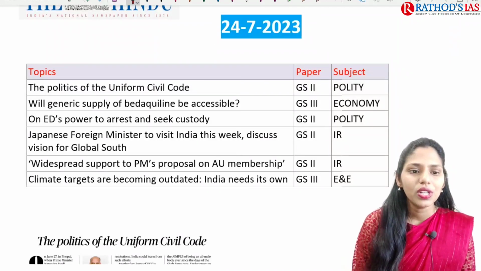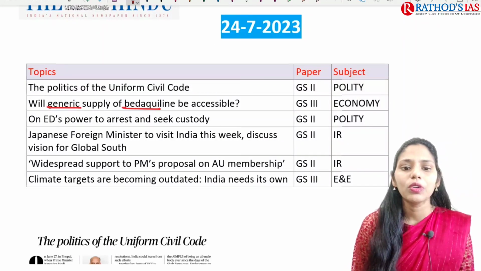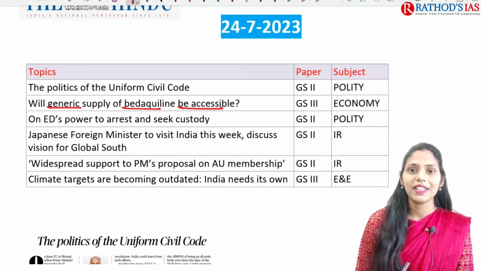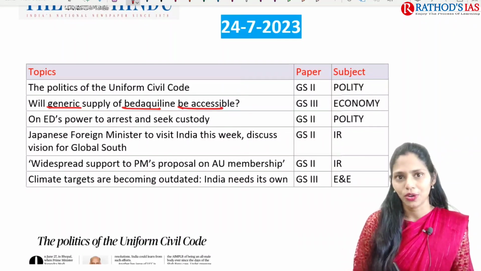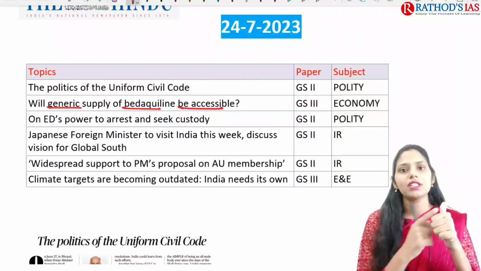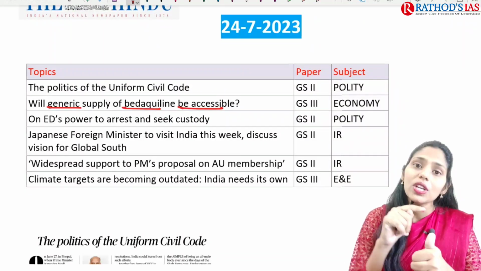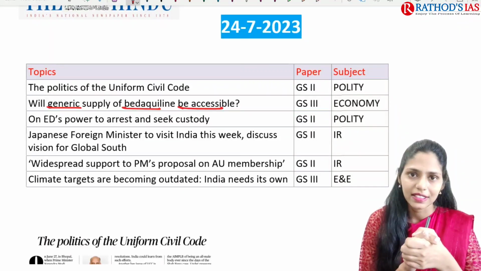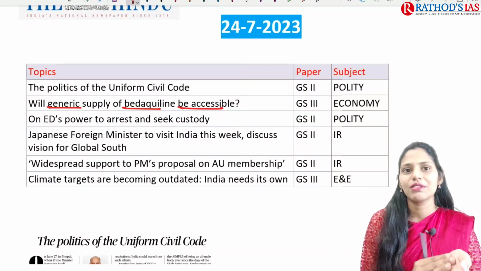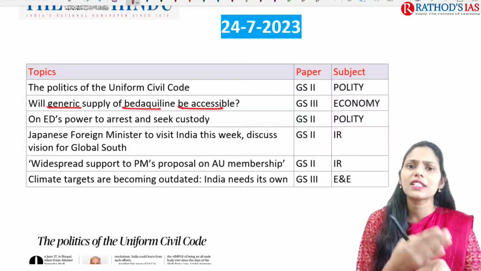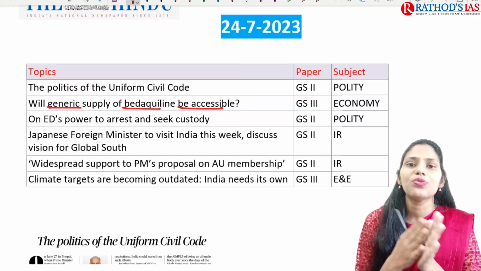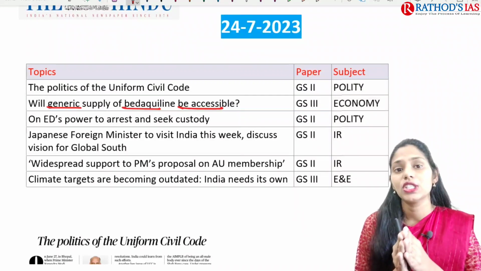And the next one is: will the generic supply of bedaquiline be accessible or not? Actually this topic is important from two subjects' point of view. The first one is science and technology. In science and technology you will be reading a topic called diseases. In diseases we have non-communicable diseases, communicable diseases, etc. One very important such disease is TB, that is tuberculosis.